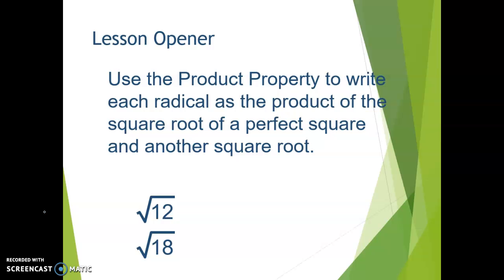So let's look at the number 12. When I think about the factors of 12, I know 12 and 1, 6 and 2, 3 and 4. And when I look at those factors, one of those is a perfect square. 4 is a perfect square. So I'm going to rewrite the square root of 12 as the square root of 4 times the square root of 3. I'm going to split it into its two factors. The square root of 4 is just 2. So I can simplify that as 2 and then square root of 3. We don't have to write that times symbol. Just having those two things right next to each other implies multiplication. So I can just simplify that as 2 square root of 3.